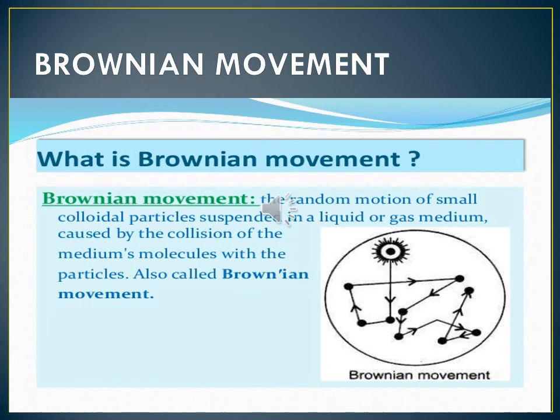Okay children, Brownian movement. Colloidal particles are moving constantly and rapidly in a zigzag direction. That is Brownian movement.